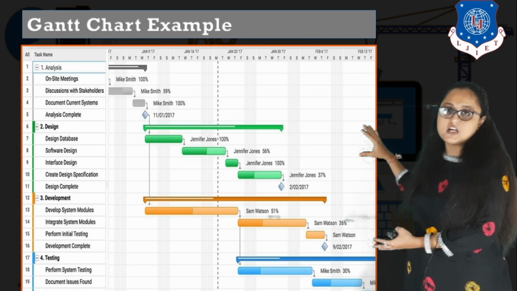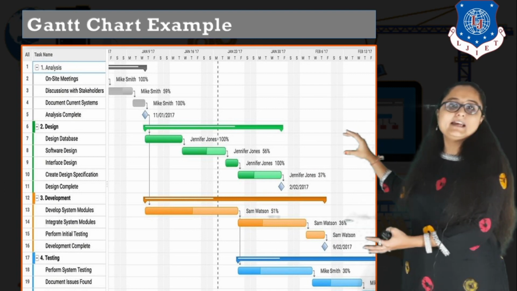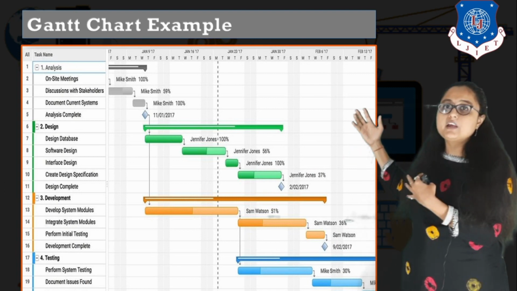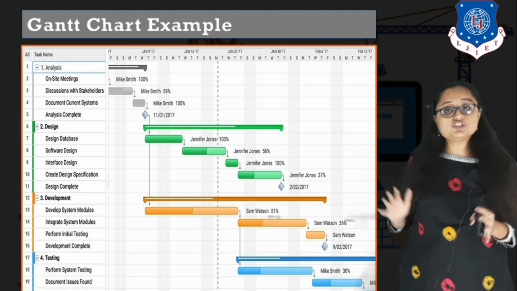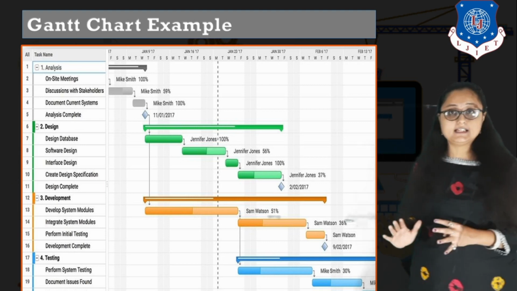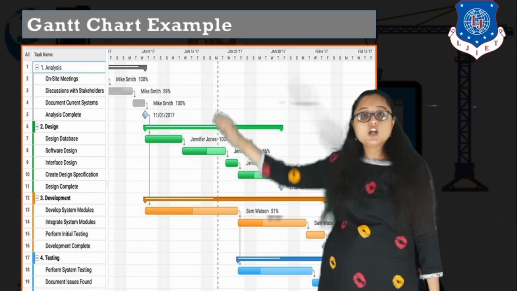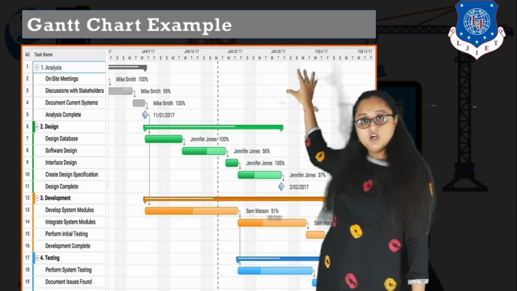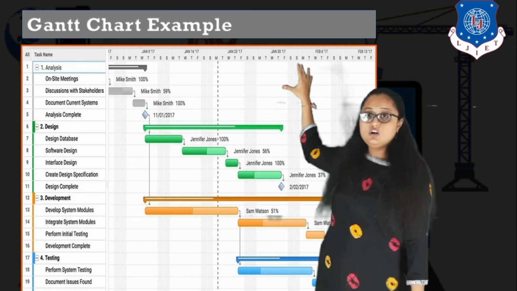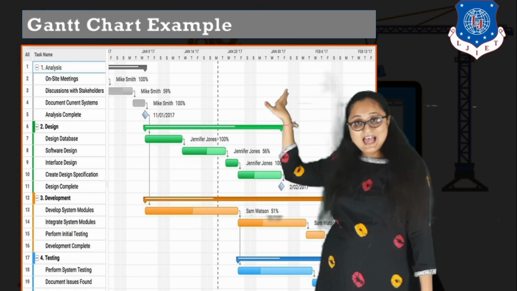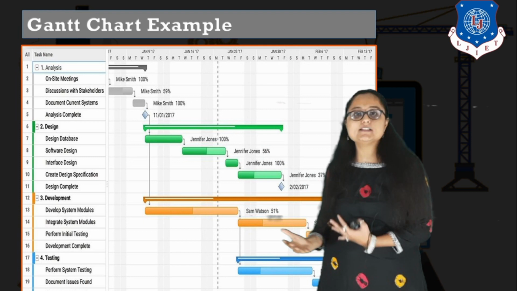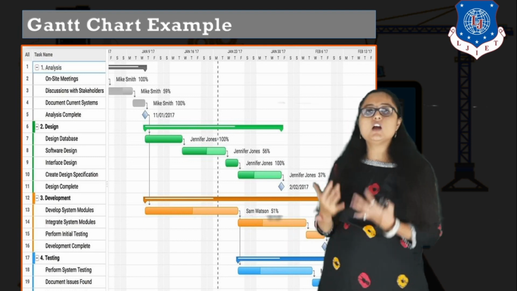This is a half Gantt chart. I cannot put the whole Gantt chart over here, right? It is very big, right? So just by looking at this Gantt chart, you can get an idea that on the left hand side there is the whole lot of activities which are divided. On the top side you have the duration, the activities actual status is represented by the bar.